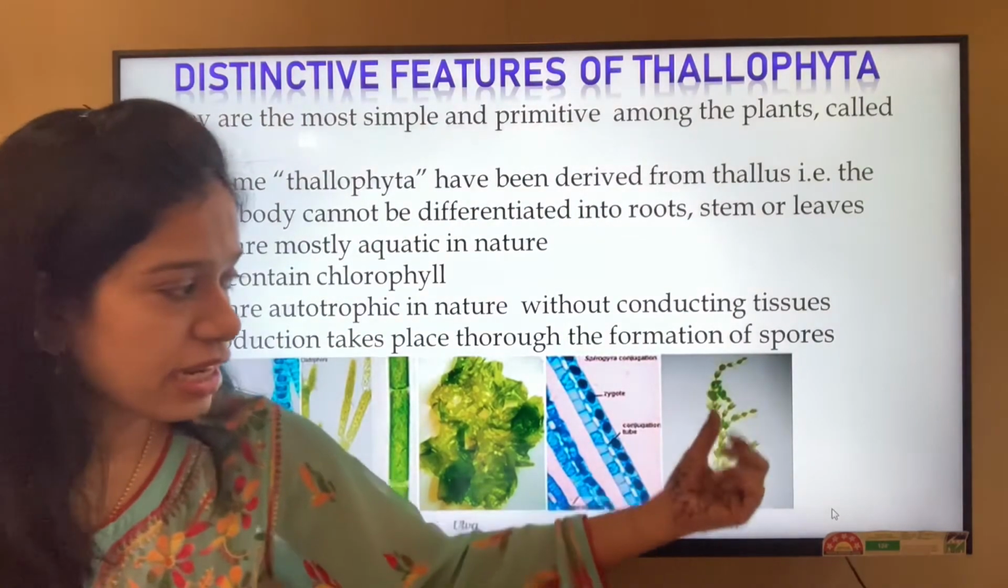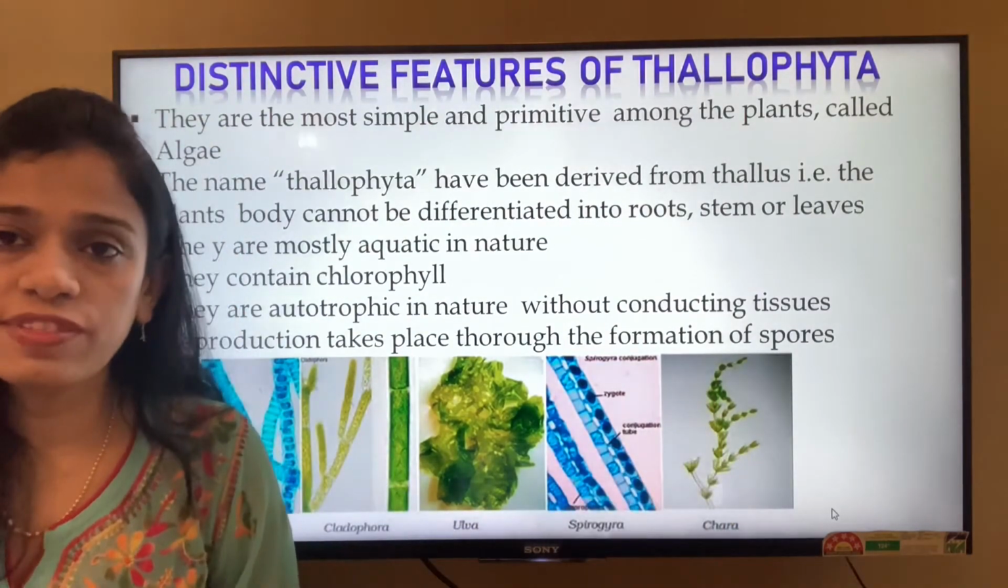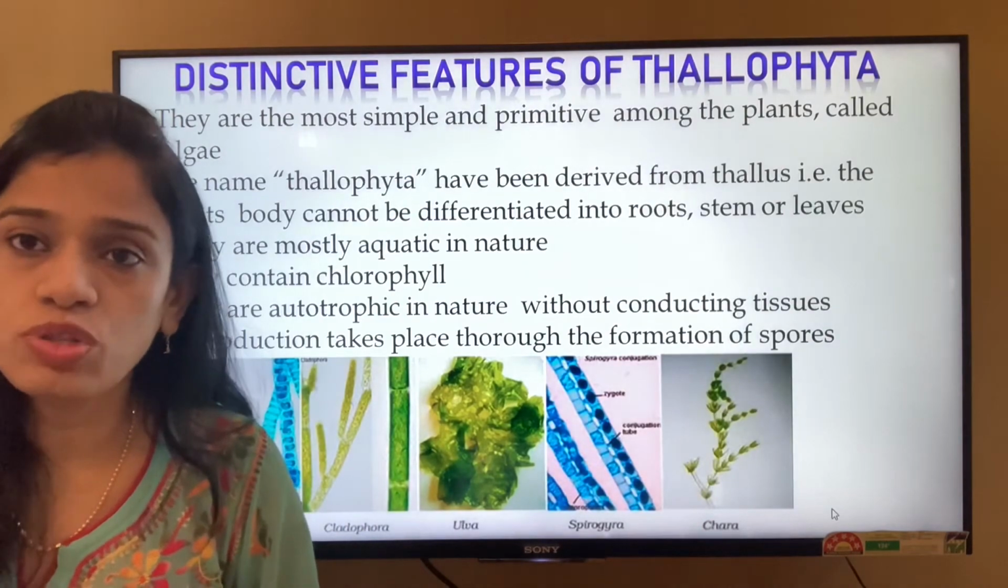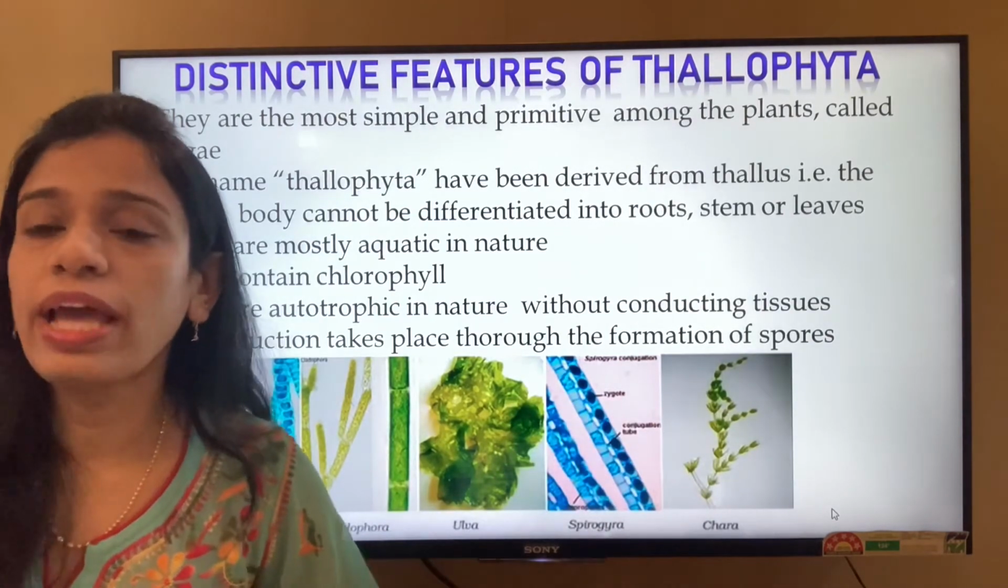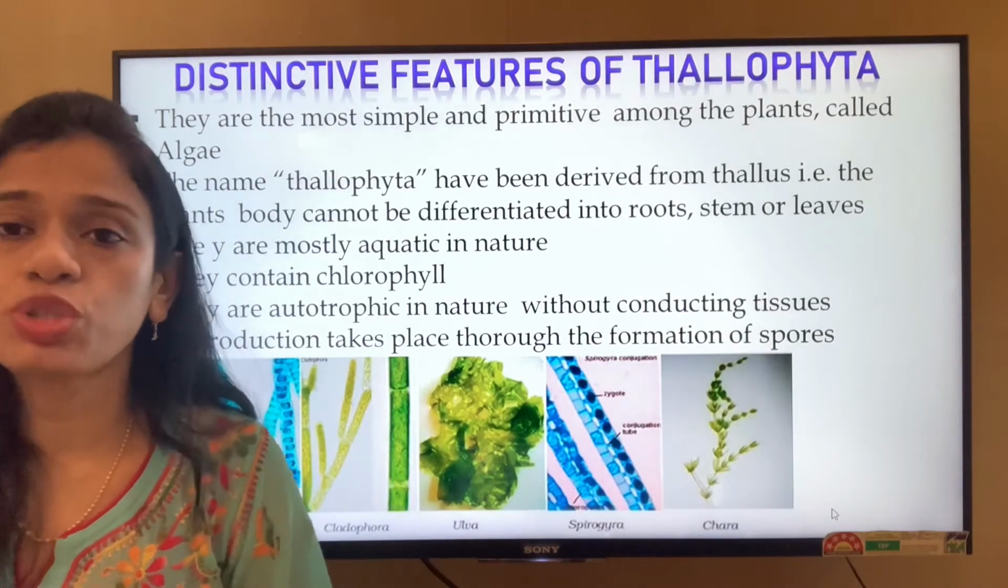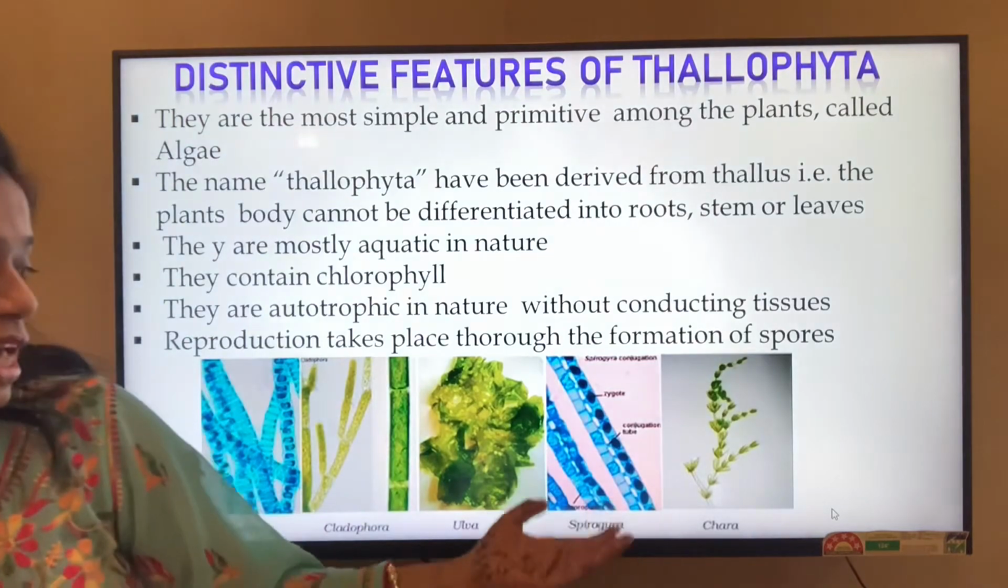You can see here it looks like a leaf, but they are not leaves in structure. If you think these are stem-like structures, no, these are not proper stems either. It gives a look like that, but it does not have any root or any system for absorption of water and the raw material. This is Spirogyra.